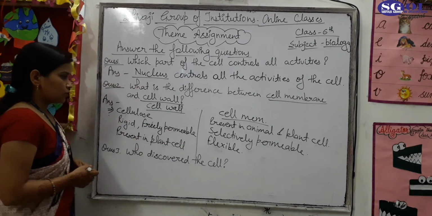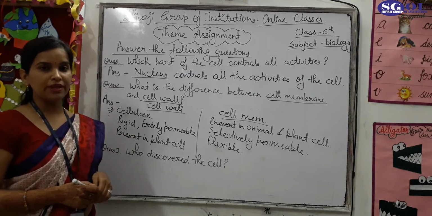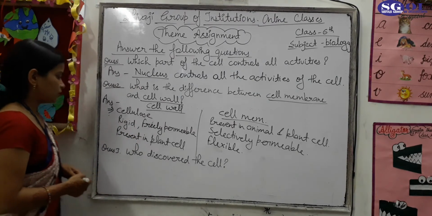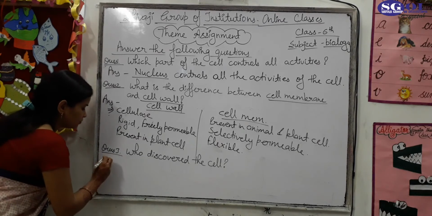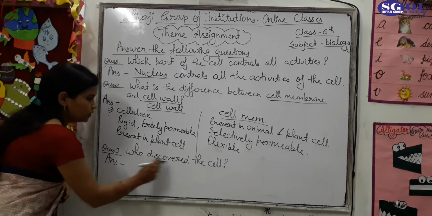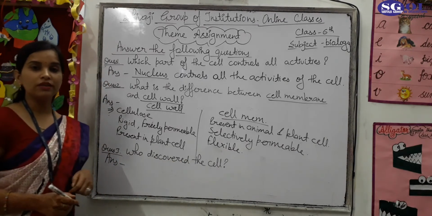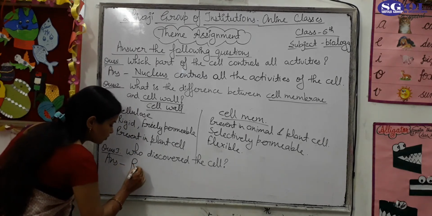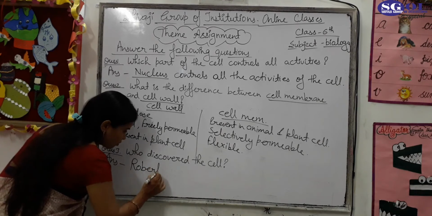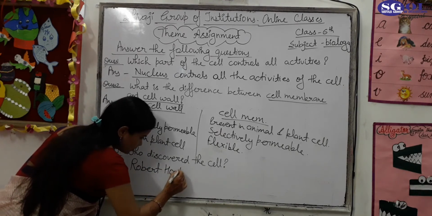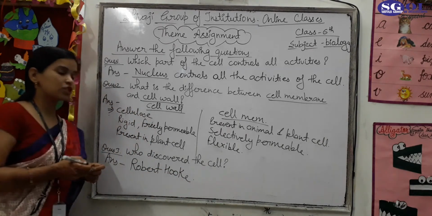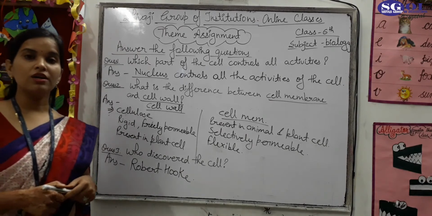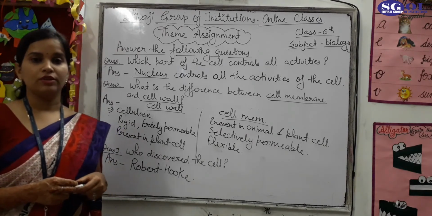Okay. So this is the main difference between the cell membrane and cell wall. Now the next question is question number 3. Who discovered the cell? You know that? Who discovered the cell? So the answer is Robert Hooke, a scientist who discovered the cell from the cork of the tree.